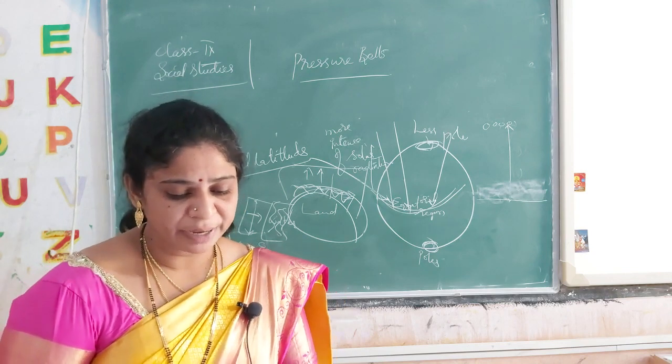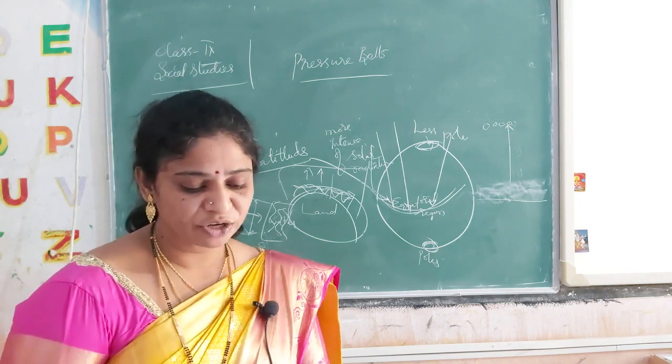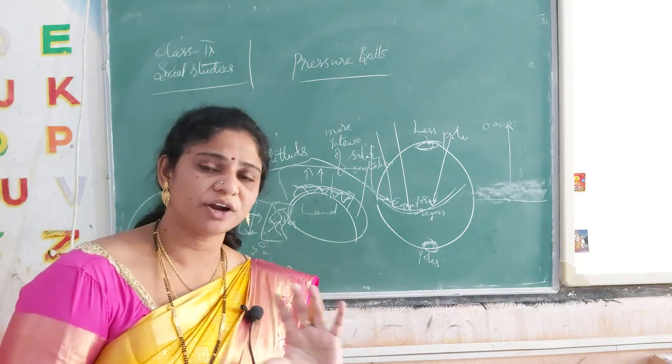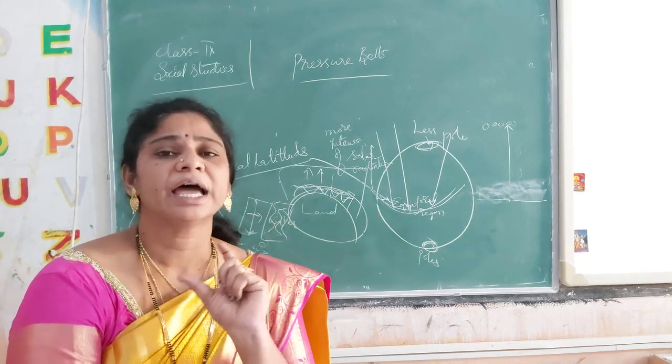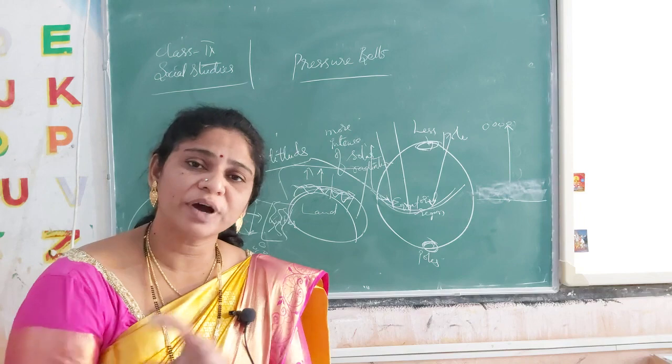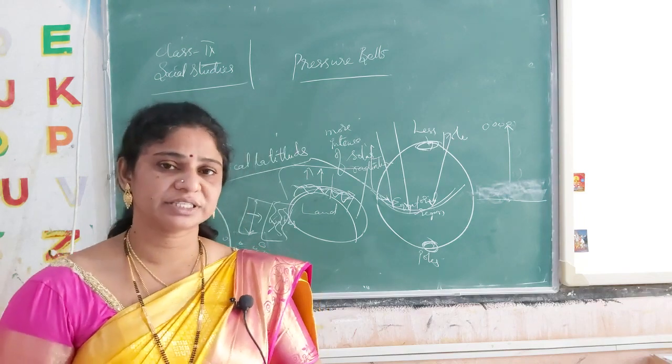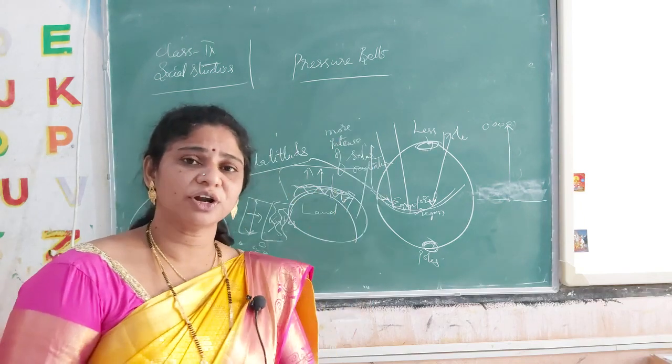The lower pressure belt: see here, around the equator we will have lower pressure when high heat is present, because the high pressure went away onto the top regions.